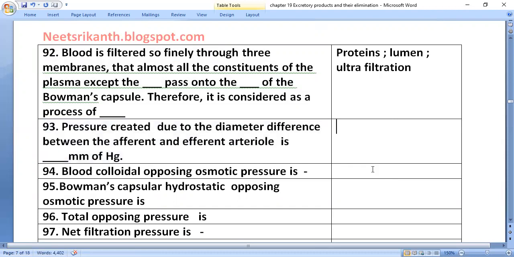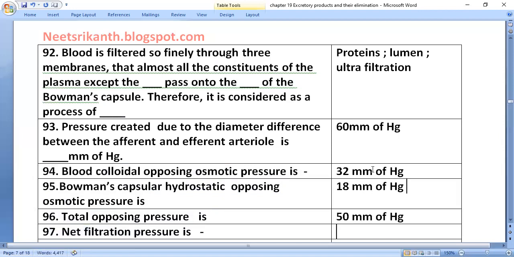The pressure created due to the diameter difference between the afferent and efferent arteriole is 60 mm of Hg. The blood colloidal osmotic pressure is 32 mm of Hg, and Bowman's capsular hydrostatic pressure is 18 mm of Hg.